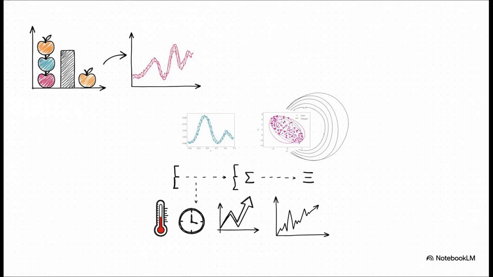And here is where it scales so beautifully. In our metaphor, we used discrete, chunky, countable things, right? Apples and oranges. But the source material emphasizes that these exact same mathematical rules apply perfectly to continuous data as well. When we move from counting fruit to measuring continuous variables, like exact temperatures, velocities, or crazy financial prices over time, we just swap out our summation grids for calculus integrals. The underlying logic of the sum and product rules stays exactly the same, whether it's a simple bar chart or a hypercomplex continuous multivariate Gaussian distribution contour.